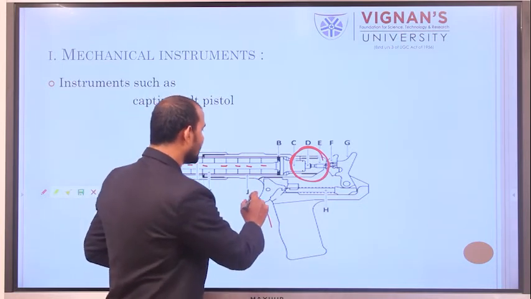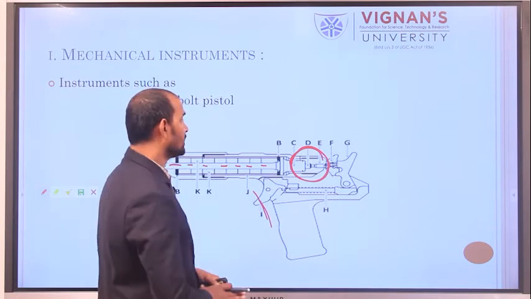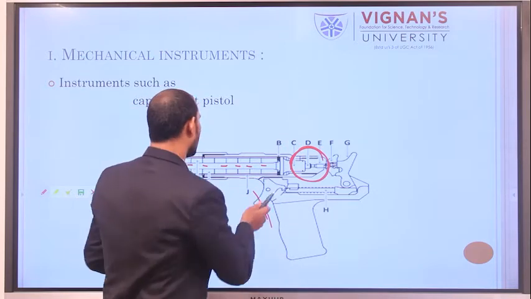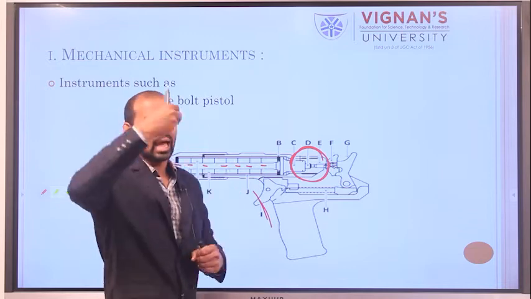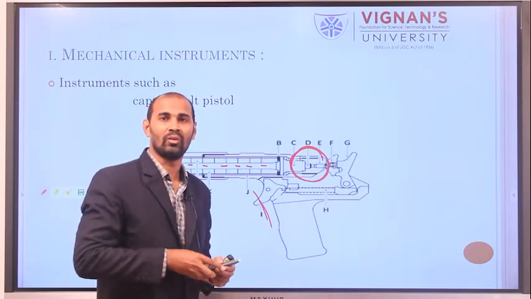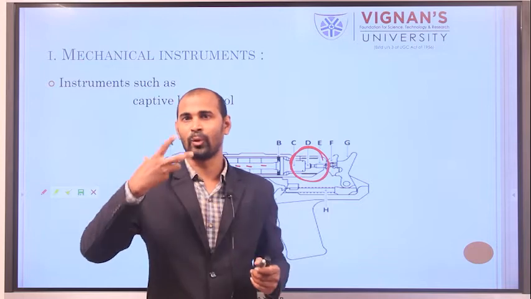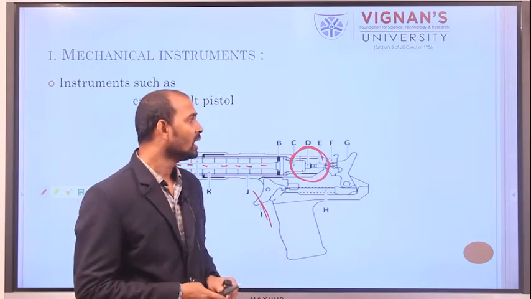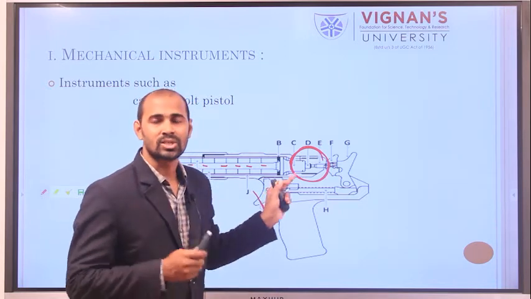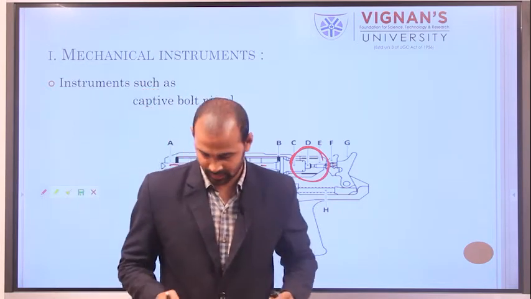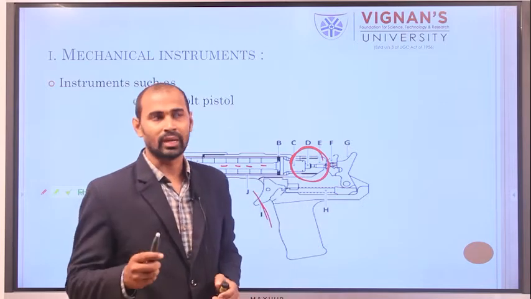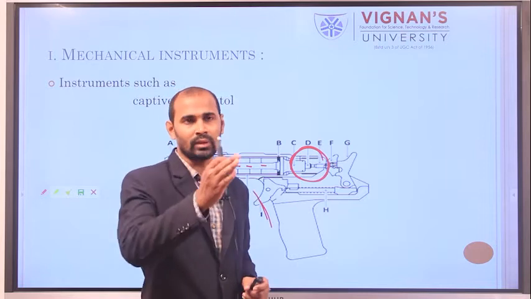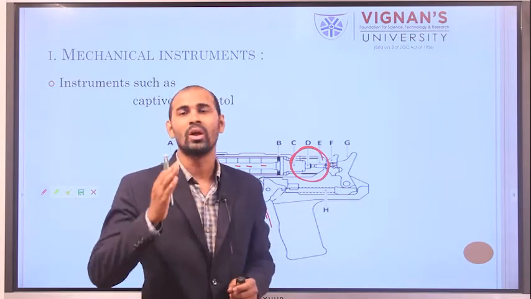When you operate this trigger lever, this explosive cartridge blows, and these bullets move into the animal's body. Wherever you take your position for stunning the animal, this bolt will stun the animal. That means it will make the animal unconscious for 30 seconds to 1 minute.